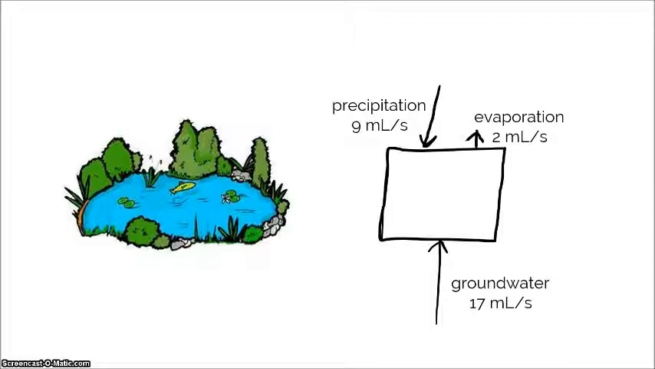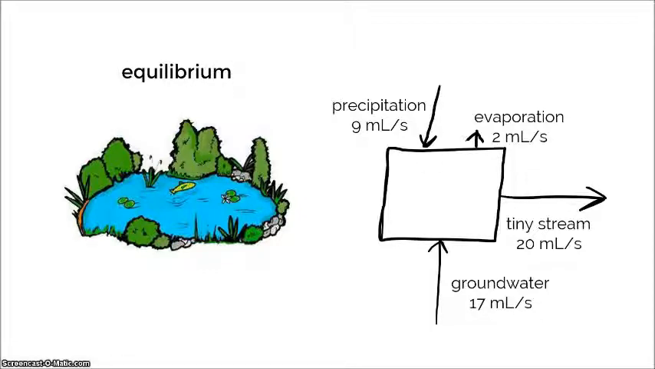We also have evaporation that happens, and evaporation is where the water in the pond joins the other water droplets in the atmosphere because of the energy from the sun. So there we have some evaporation occurring. And there's also a tiny stream, and this tiny stream takes water out of Inglehorn Pond at a rate of about 20 milliliters per second. So the question is, is this system in equilibrium?